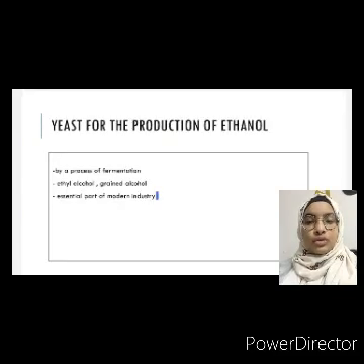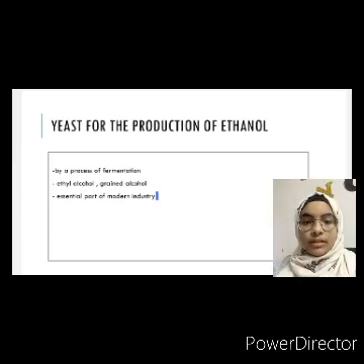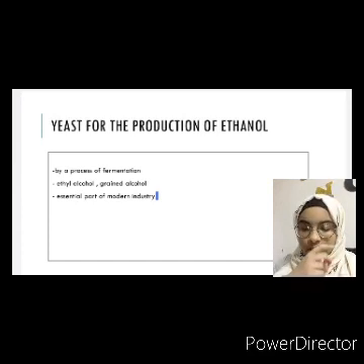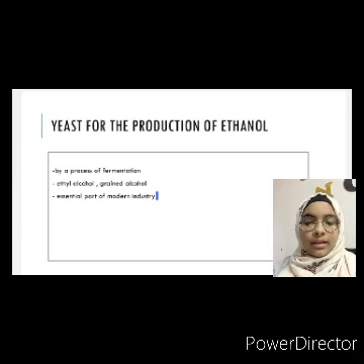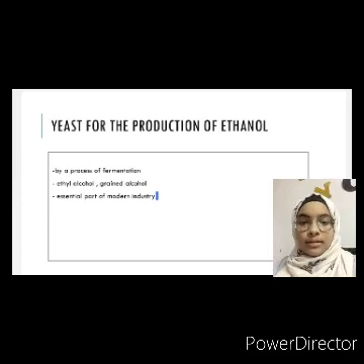Yeast is also used in the production of ethanol, which is also known as ethyl alcohol or grain alcohol. The process of fermentation of corn, monosaccharide, yeast, and water produces alcohol. Moving on to the importance of ethanol in industry. Ethanol production is clearly an essential part of the modern industry, besides the well-established first generation of biofuels based on grains, beet and sugarcane, which are ethanol and biodiesel.